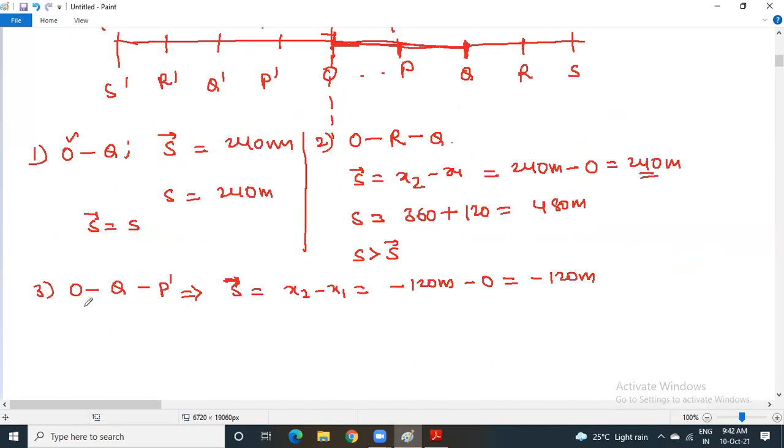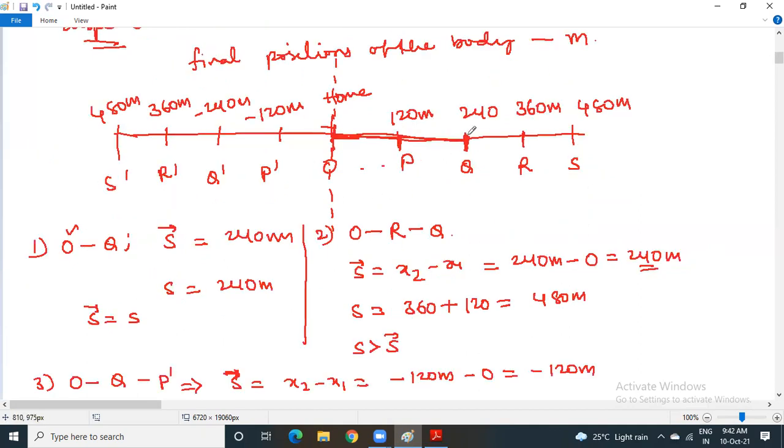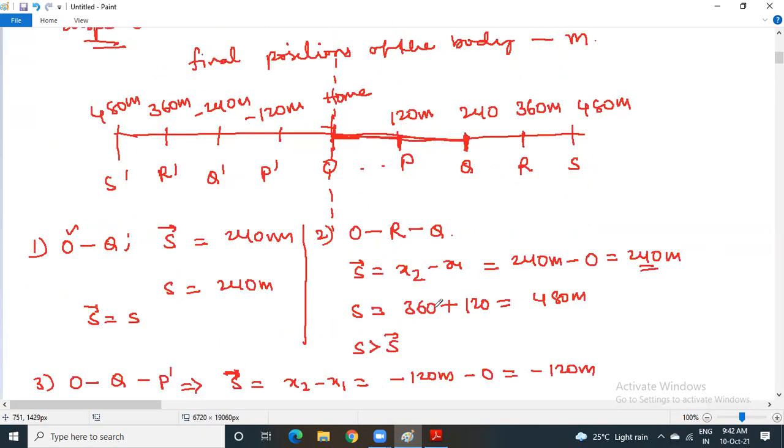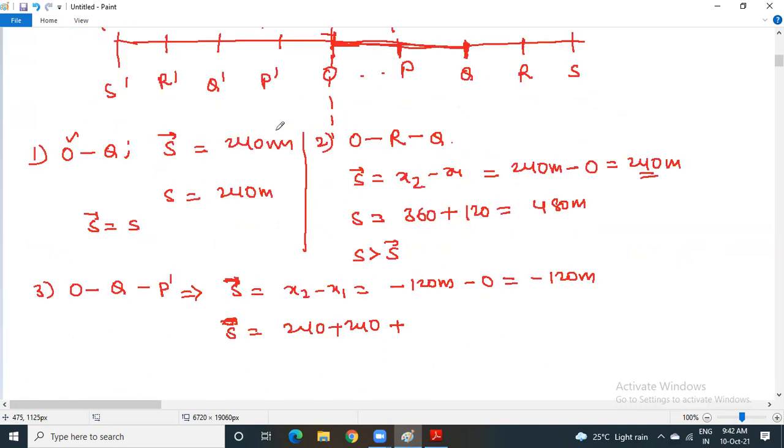Next, how much is your distance here? You started at O. You were finally at P dash. O to Q, how much have you given? O to Q is 240. And you need to come back to O also. So therefore, 240 plus 240. And also, you are going from O to P dash. So how much are you covering? You are covering 120. So therefore, 240, 240, 480. 480 plus 120 is 600 meters. So your distance is now 600 meters.